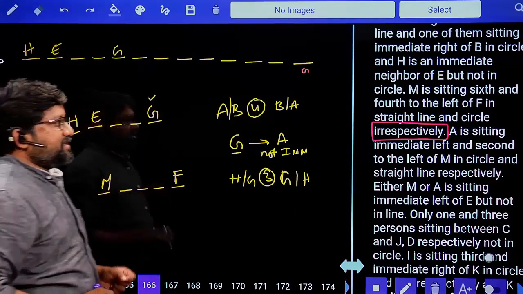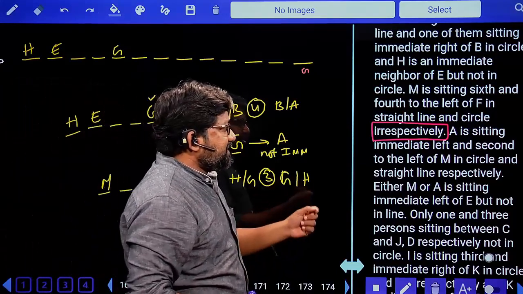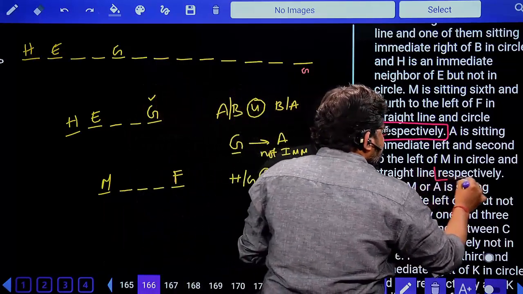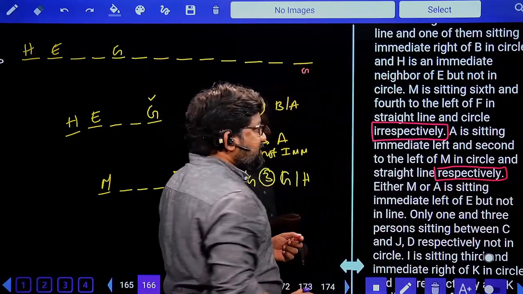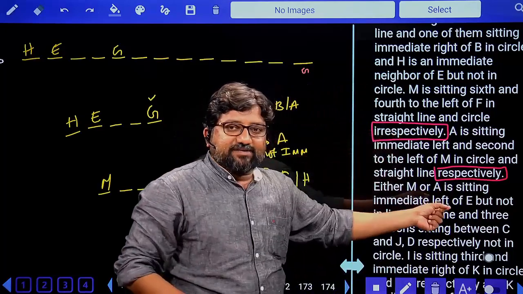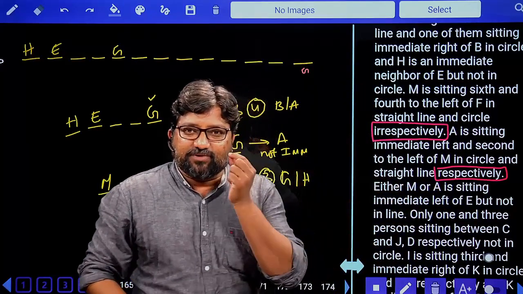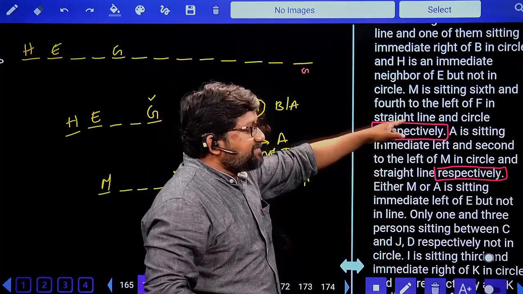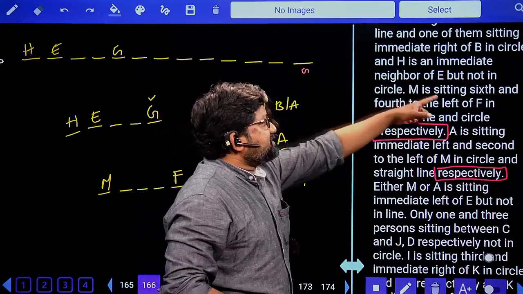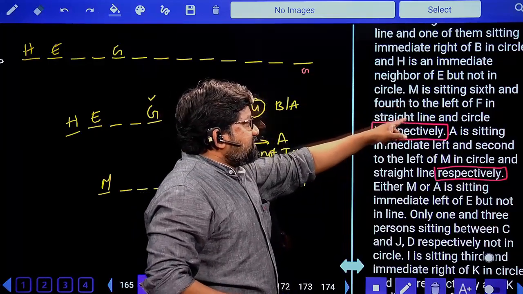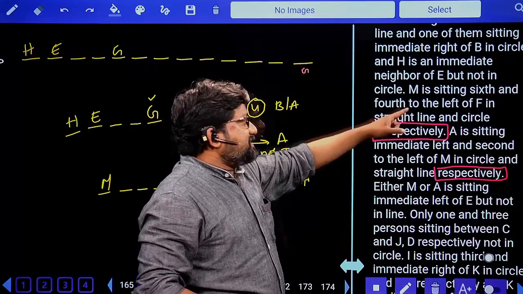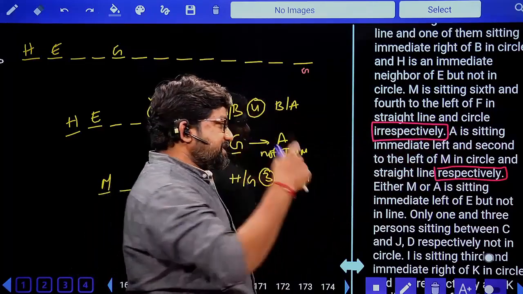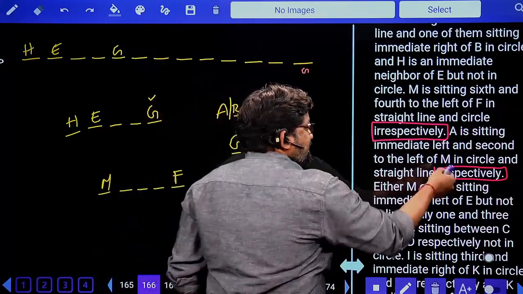Fix this. Very good. Next, A is sitting to the immediate left and second to the left of M in circle and straight line respectively. Look at this word respectively again. This is the difference between irrespective and respective. Respective means you have to follow the same order. Irrespective, we don't follow the order. That is the reason instead of taking straight line, we have considered this as circle in the earlier point. M is sixth to the left of F in circle and then fourth to the left of F in line. We have changed the order because of irrespective. But here it is respective.